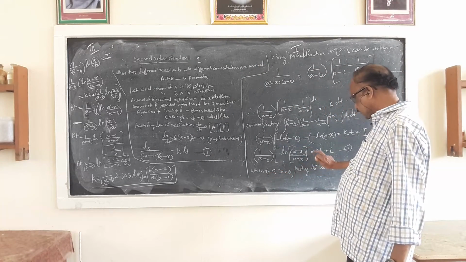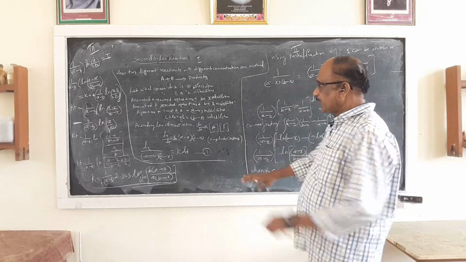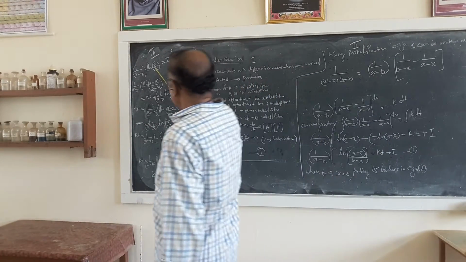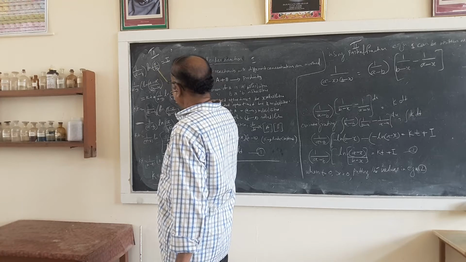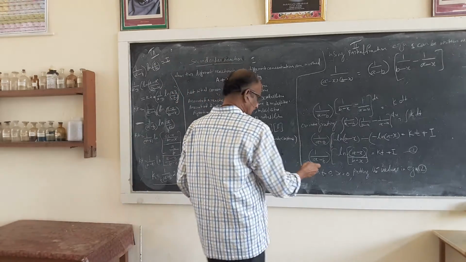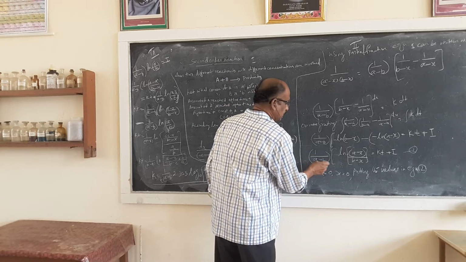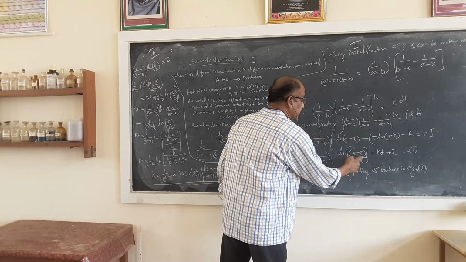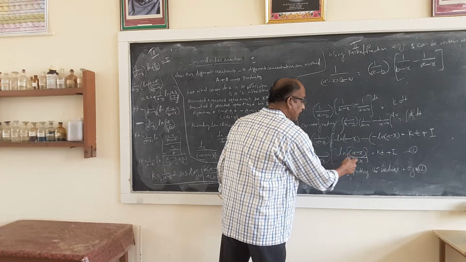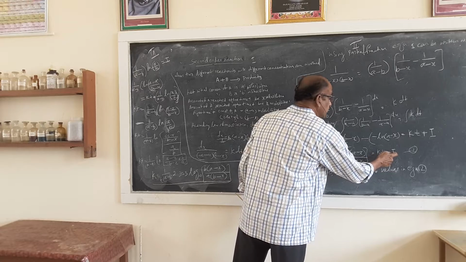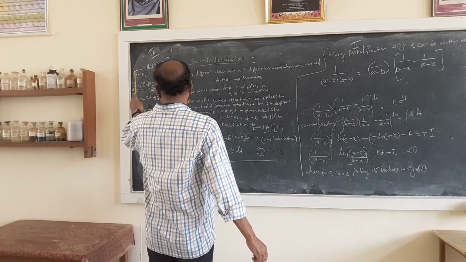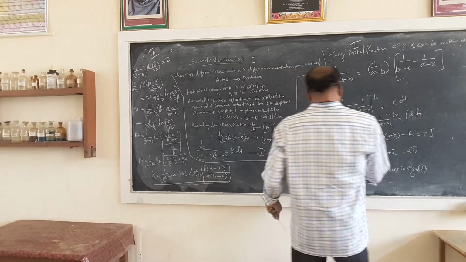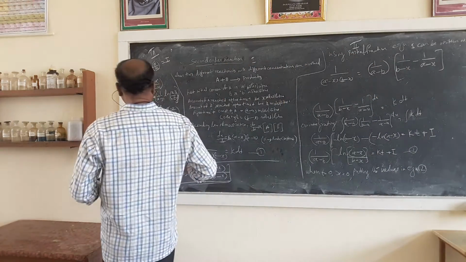So this value you put into this equation, that is 1 divided by a minus b, 1 divided by a minus b into ln a by b is equal to I. See here, when x is 0, you get 1 divided by a minus b into ln a by b, and kt, that is t equal to 0, becomes 0. So I is equal to 1 divided by a minus b into ln a by b. That is the value of I, the integration constant.